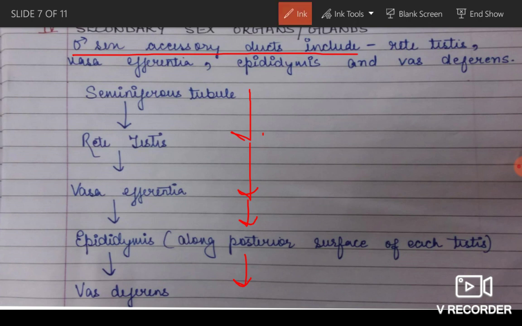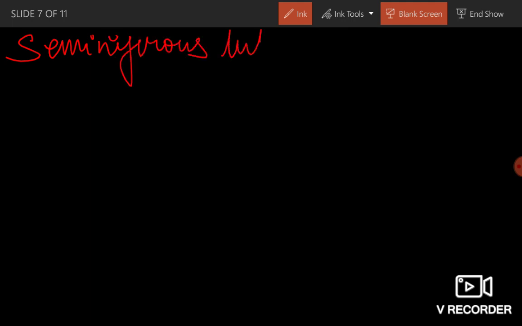Let's start with the secondary sex organs. Let me take a blank slide. Seminiferous tubule, which had male germ cells, Sertoli cells and interstitial space.